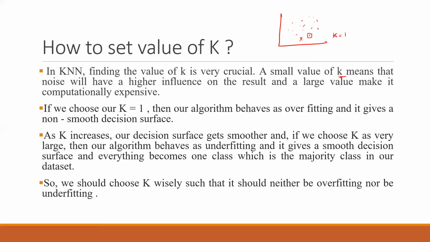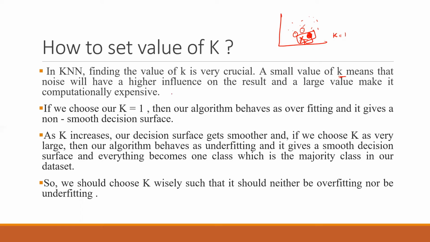If I had multiple k, let's say k equal to 3, then I would have considered this one also, and the third one also. But if my k is equal to 1, then only this pair will be calculated. And based on the noisy data, we are making the call on what should be the class of this instance, this query image, or maybe query data. So this noisy point should not interfere or create bias in the prediction. That's why we should not keep k as a very small value. It should be maybe 3 or 5.